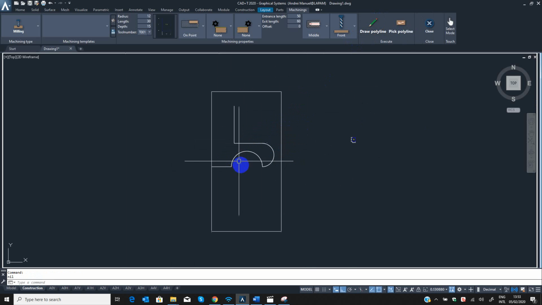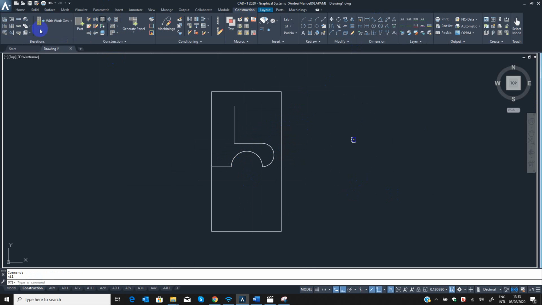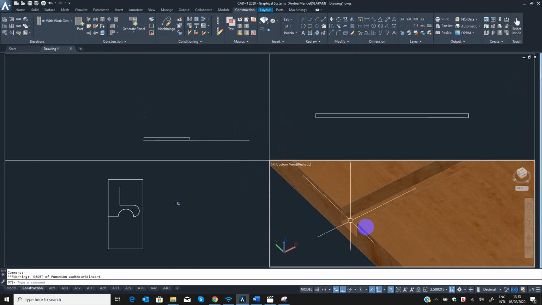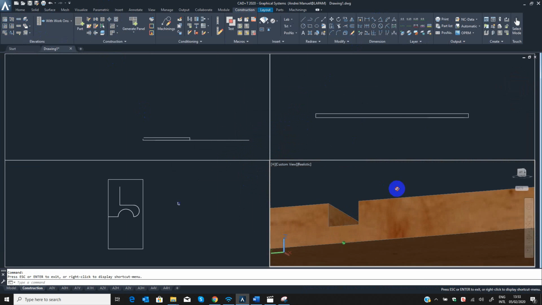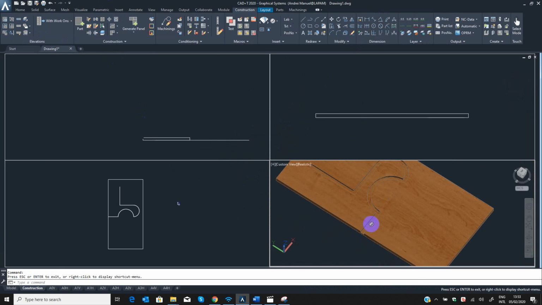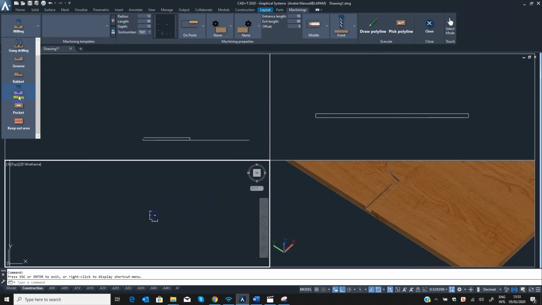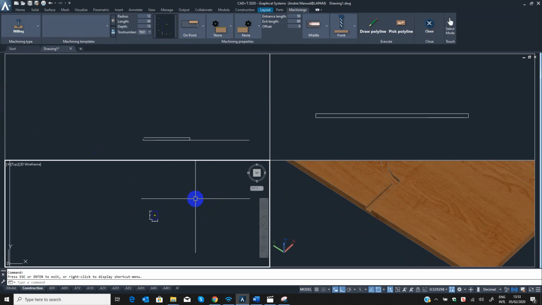And there you go. Go to your construction, and go back to the four viewports, and here it is. See. So that's how we will use this kind of tools in machinings, milling. All right. Thank you.